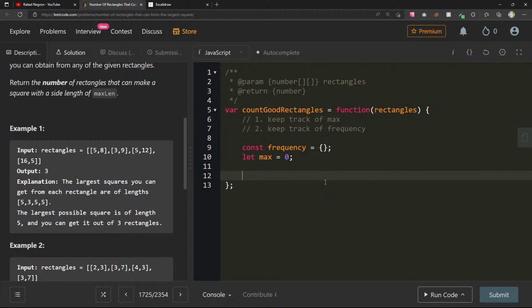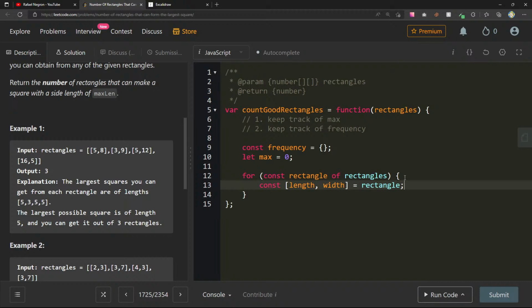So let's go through each one of these. For const rectangle of rectangles, just to make sure I'm spelling that correct. Here we can do const length, width. We'll use array destructuring to be able to nicely name these. And now we get the min. So const min side, I guess, is Math.min of length and width. We get the smaller of the two.